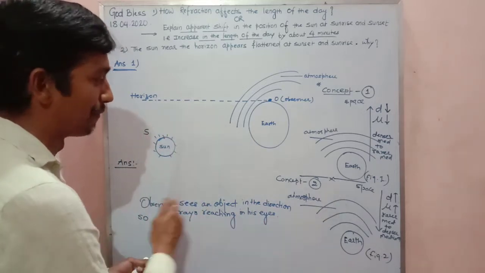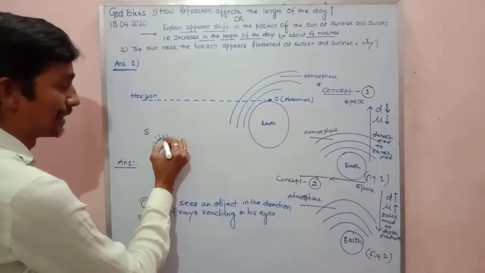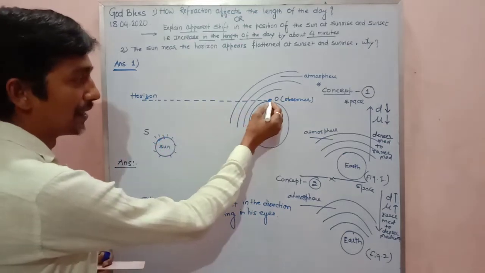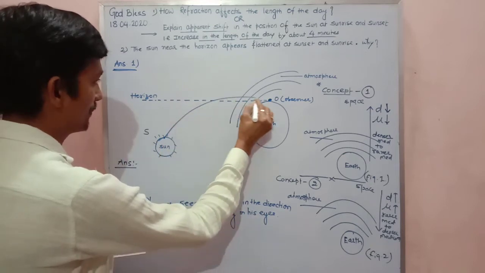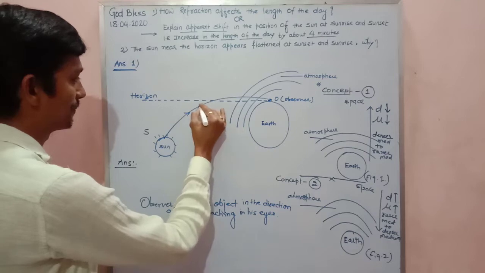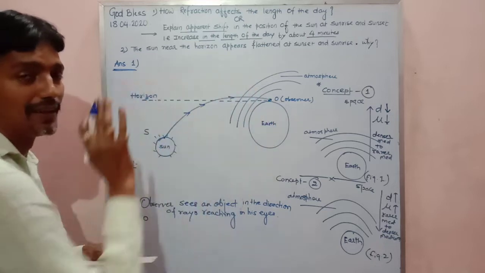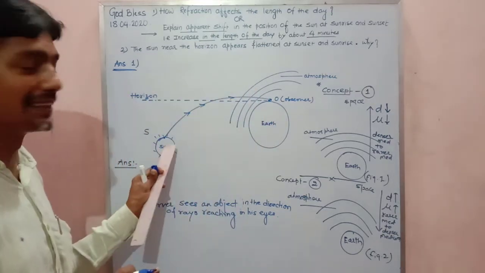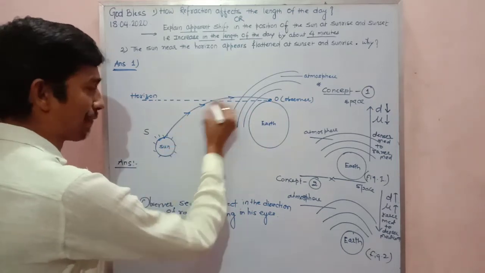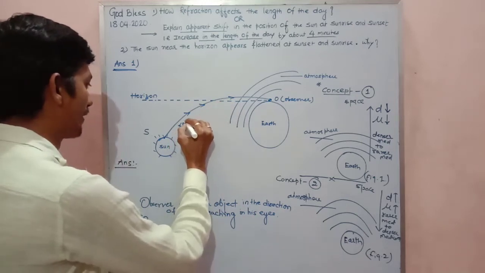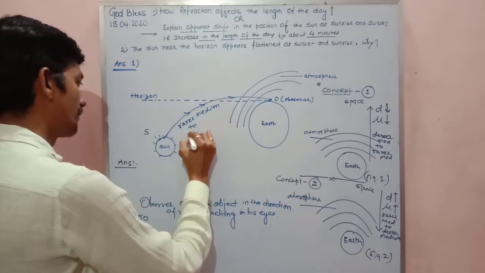So look at the second diagram for this. Here is the sun, and the light ray from the sun reaches the Earth, to the observer. It is going like this. This is the light ray reaching from sun S to the observer on the Earth. Now a simple question to you all. The sun is in space, you can see here, and it is going to the Earth. That means the light ray from the sun is traveling from rarer medium to denser medium.